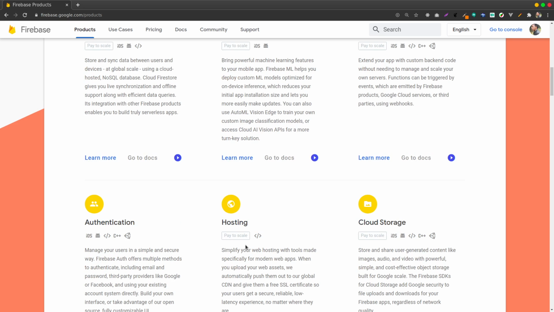For hosting, personally, I don't prefer hosting my apps on Firebase. I prefer Netlify because I think it offers a better deal, and the developer workflow is better on Netlify than on Firebase because it's a bit simpler and more straightforward.